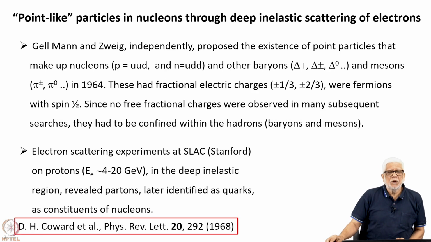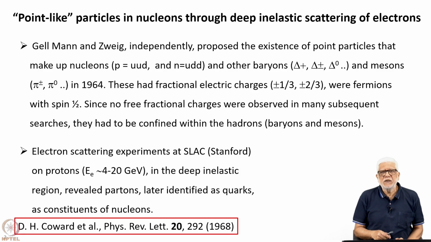So, the point-like particles in nucleons were actually proposed by Gell-Mann and Zweig independently, and they said that these make up nucleons. So, the proton is supposed to consist of UUD quarks. The neutron is supposed to be a composite of UDD quarks. So, U stands for up quark and D for down quark.